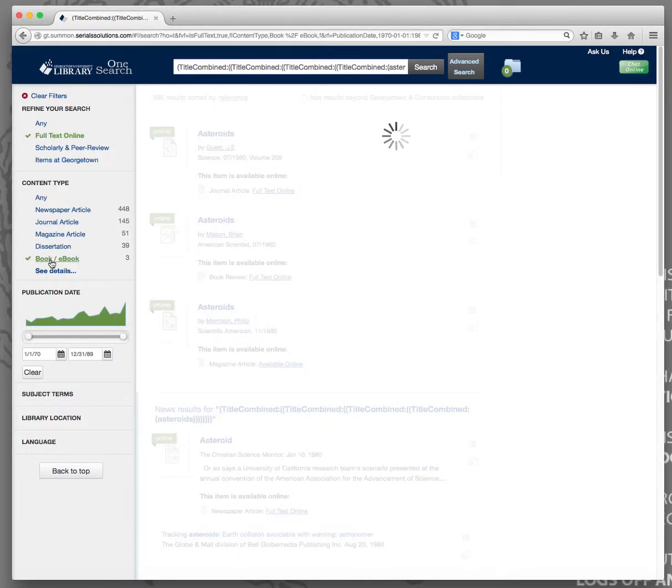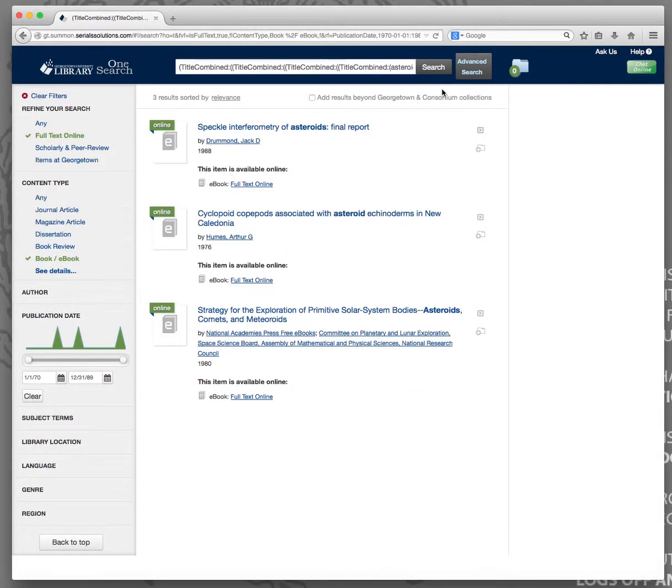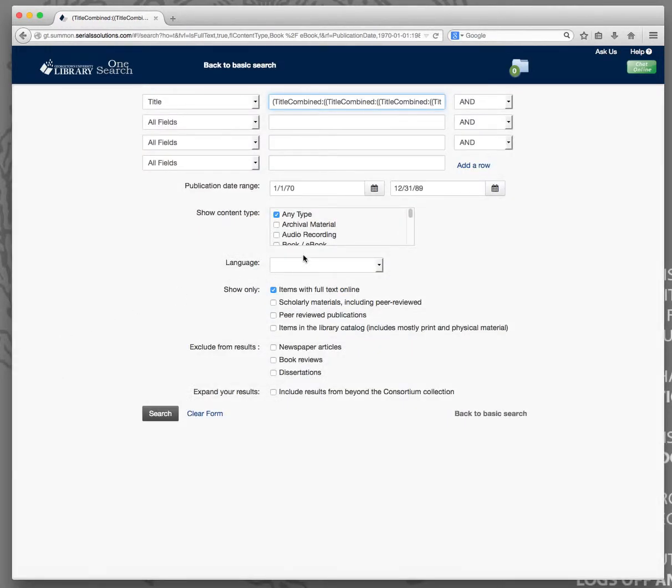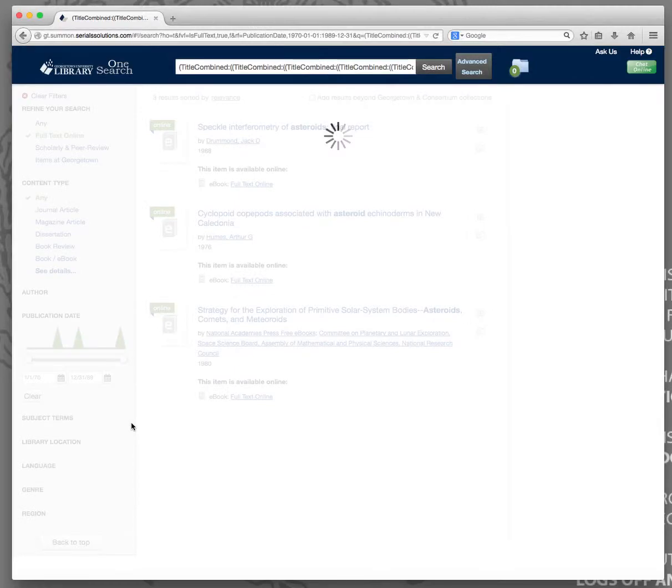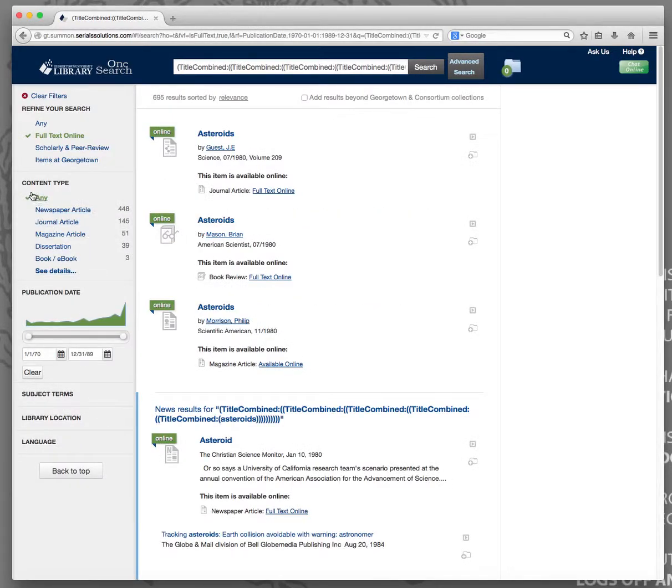They like interacting with this facet, but again, they come back here and it's gone. So I don't know how or why these things aren't being passed, but it is a problem for our users. They expect that to be consistent as they move back and forth between these screens.